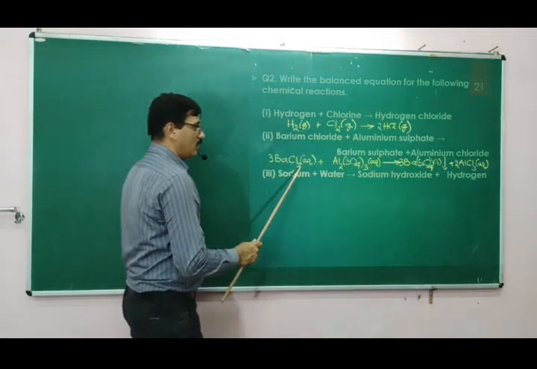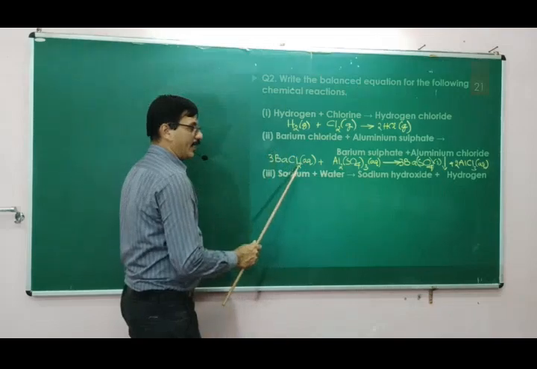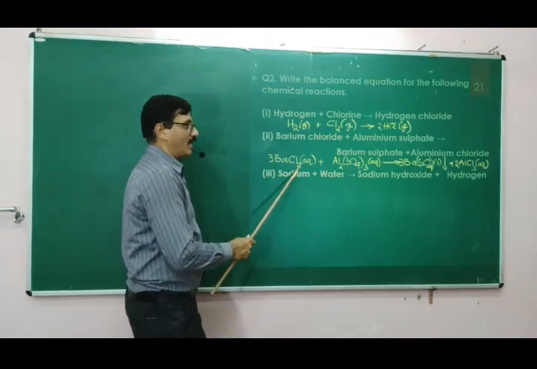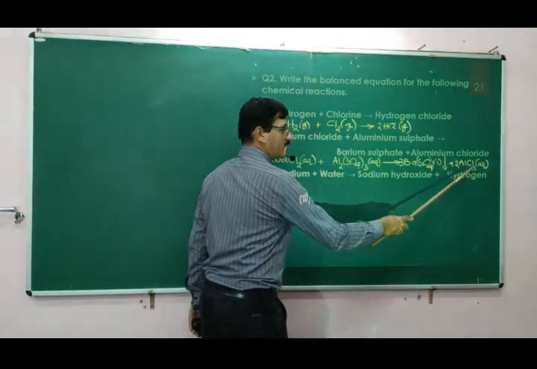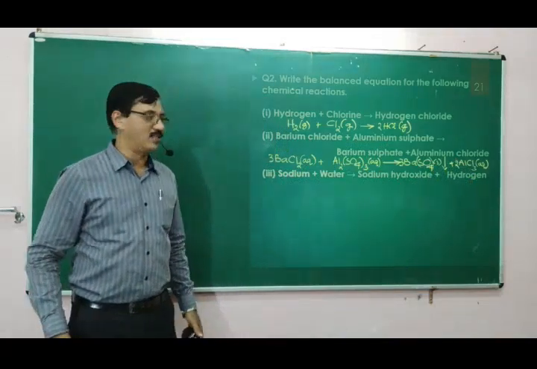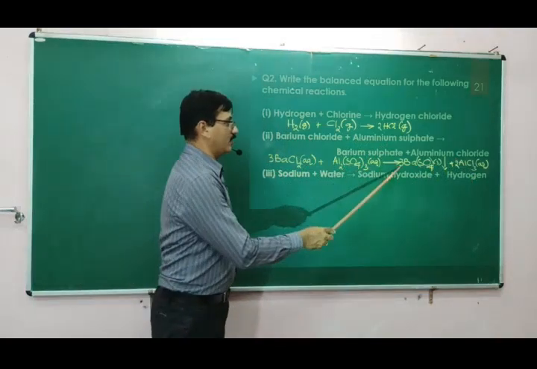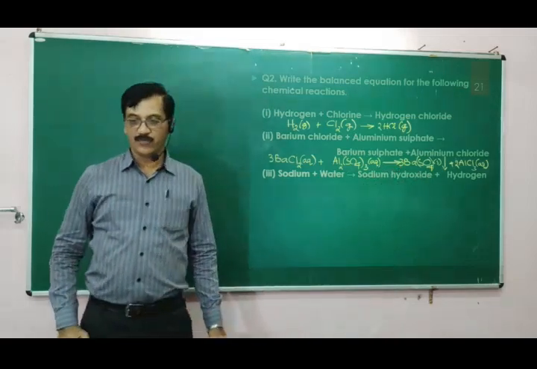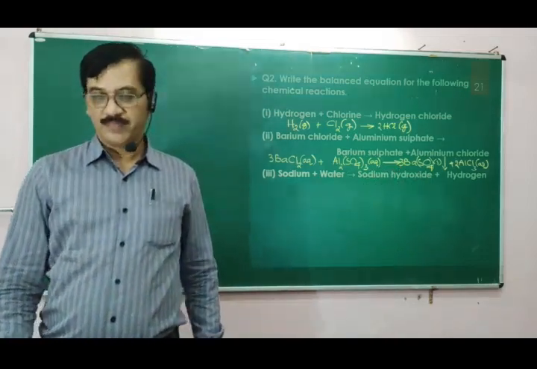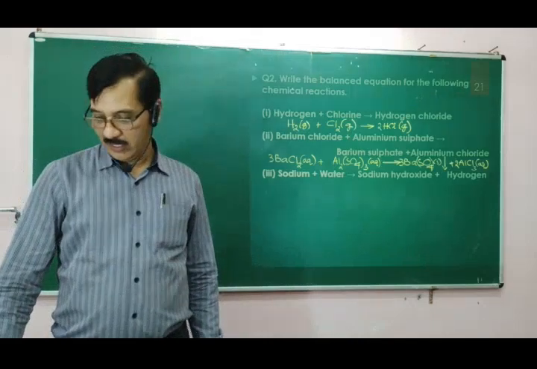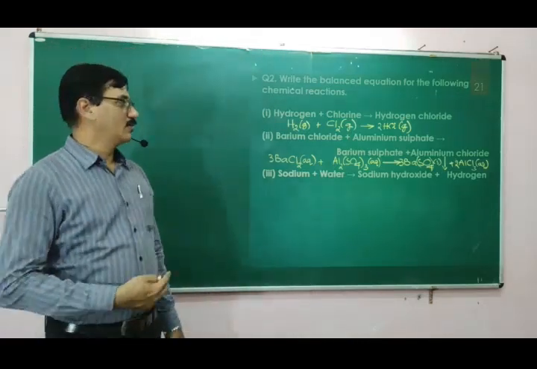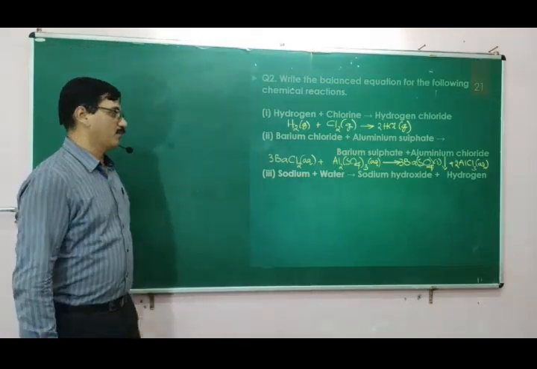Chlorine atoms are 3 into 2, that is 6 chlorine atoms, and here 2 into 3, that is 6 chlorine atoms. So it is balanced. Now 3 sulfate ions are there, 3 sulfate ions are there. So all the ions and all the atoms are balanced. Therefore, it is a balanced reaction.